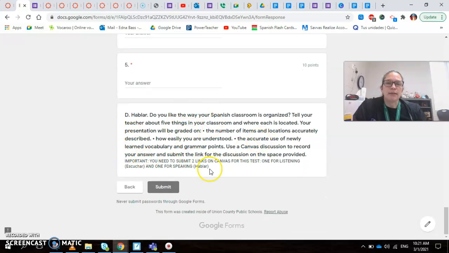And then hablar. In hablar, you're going to submit another link. You already know how to do. You go to the discussion, create the discussion, record there, and then you send me the link for the recording. This is individual. You're going to record by yourself. Just make the recording. If you have questions, please ask me.